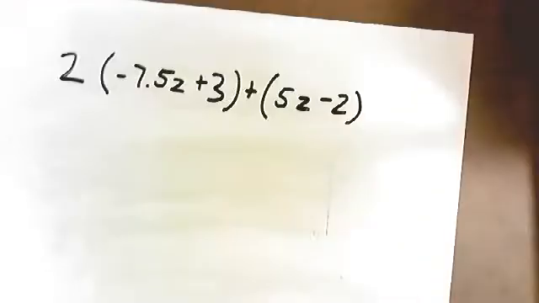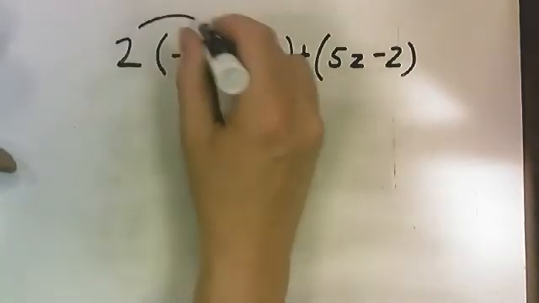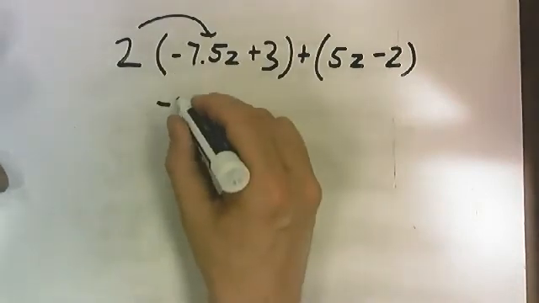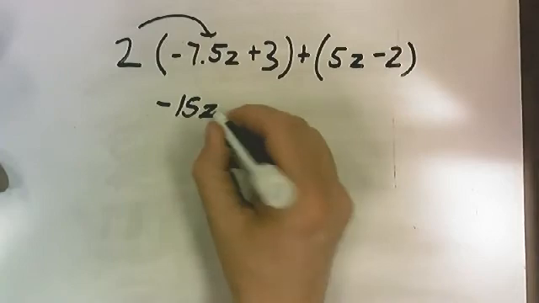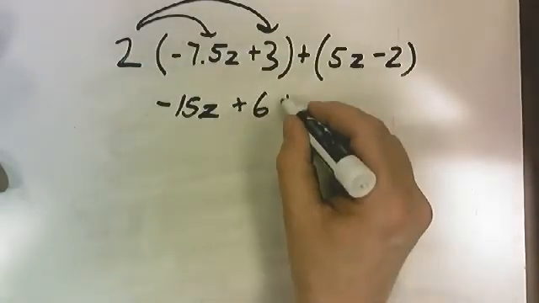All right, so what does that look like in mathematics? So let's go ahead and add these two expressions together. First, we're going to do the distributive property. So we're going to do 2 times the -7.5z, and that is going to give us a -15z. Then a 2 times a positive 3, that's going to give us a 6.